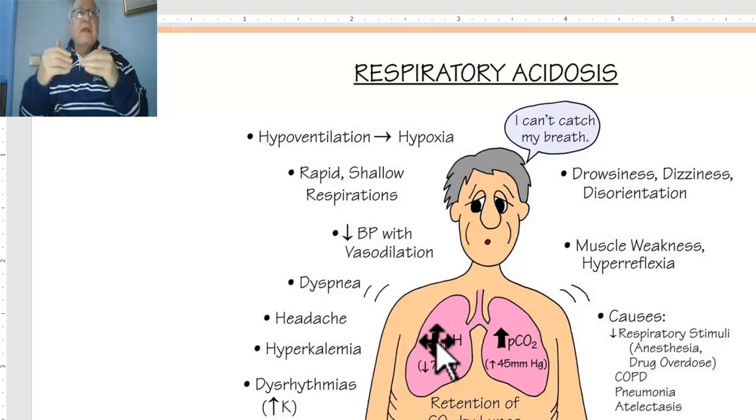Therefore, if potassium gets out from the cells into the blood, it leads to hyperkalemia. And we should notice also that acidosis increases the ionized calcium in the blood.